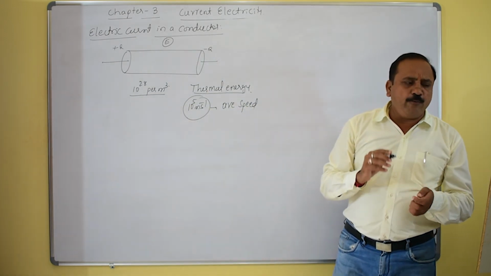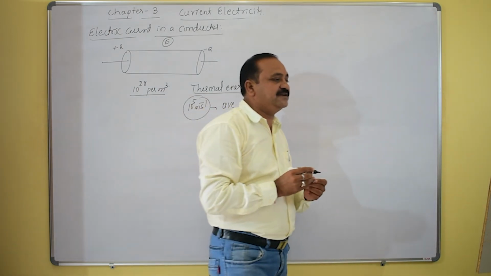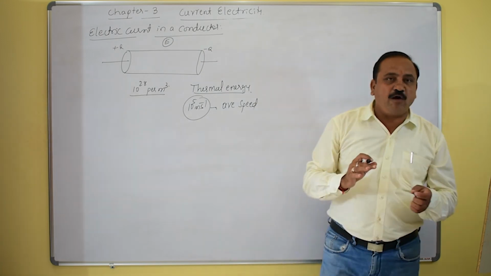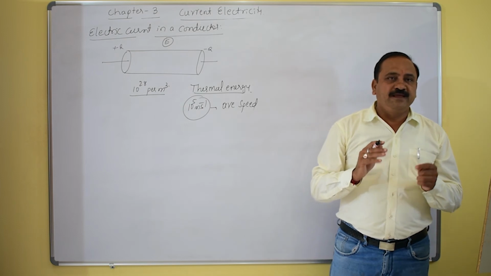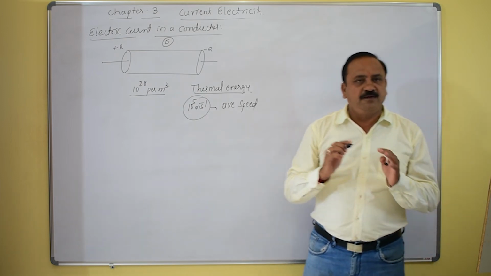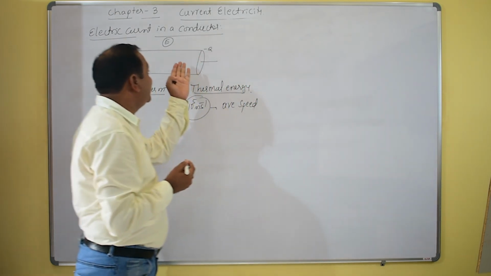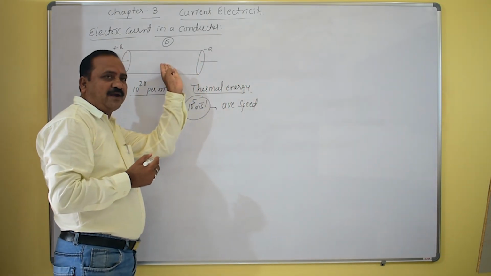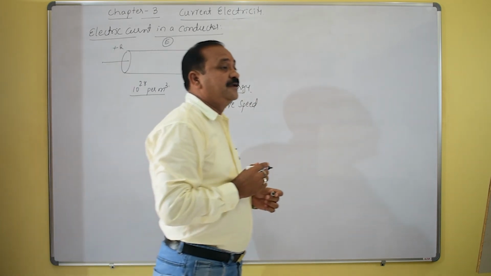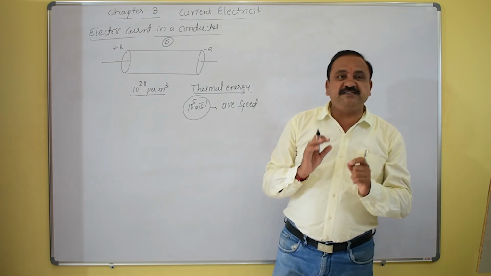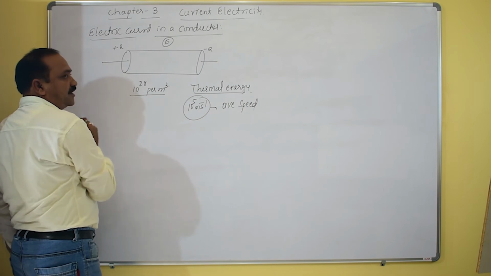However, the velocity is distributed randomly in all possible directions. Ultimately they are in random motion because of the absence of an electric field. If a potential difference is applied across this conductor, what happens?